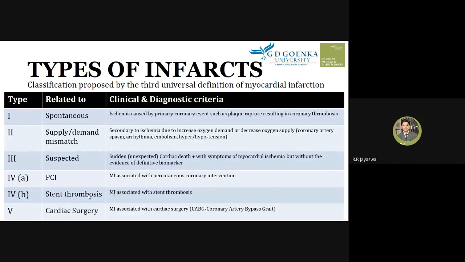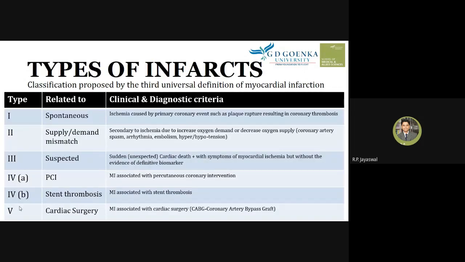So this type of myocardial infarction we categorize as type 4B, which is related to stent thrombosis. The thrombosis is triggered by the stent which has been inserted in the affected artery.